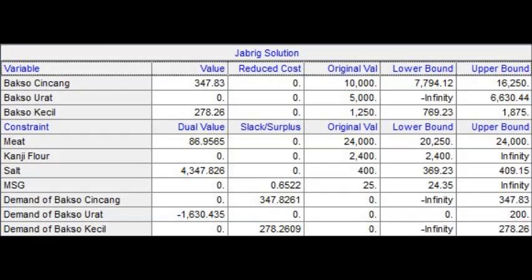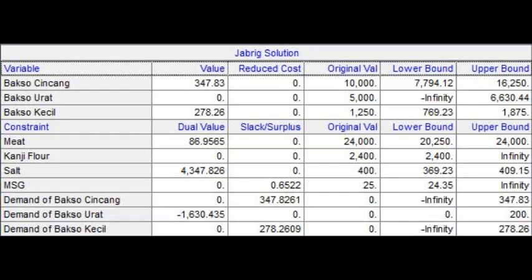This is the ranking and solution list table. Firstly, I would like to explain the ranking table. From the table, there is a reduced cost value for each variable, which are bakso cincang, bakso urat, and bakso kecil. The value is 0, which means that production of these variables is already optimum. The ranking table also has original values, dual values like surplus, and lower bound and upper bound. The original values for the constraints, which are meat, kanji flour, salt, and monosodium glutamate, are 24,000, 2,400, 400, and 25.